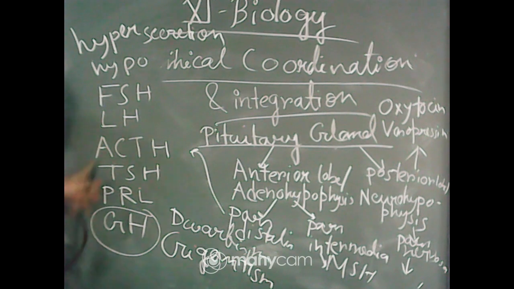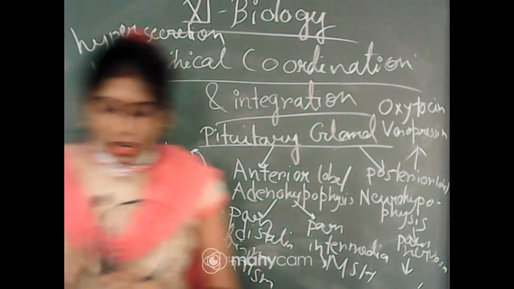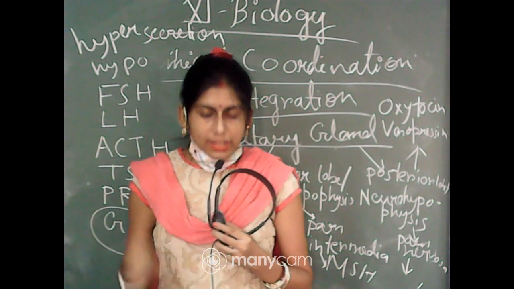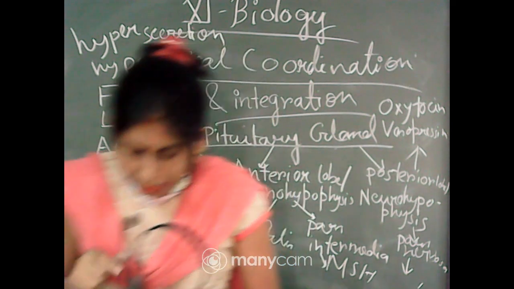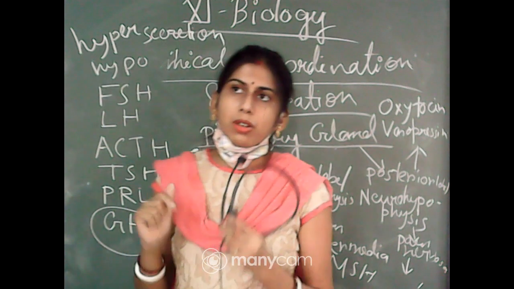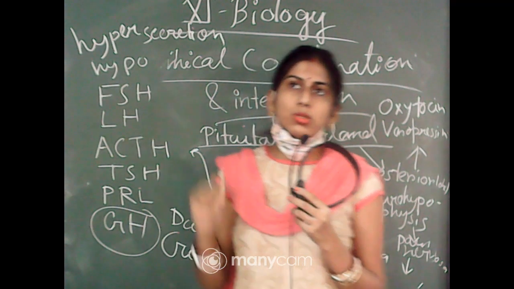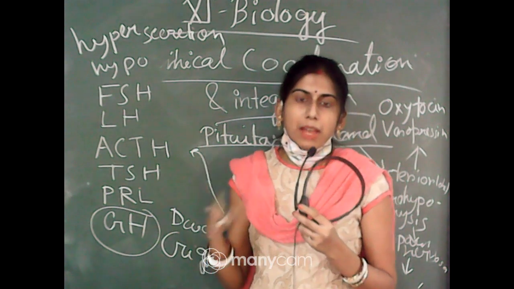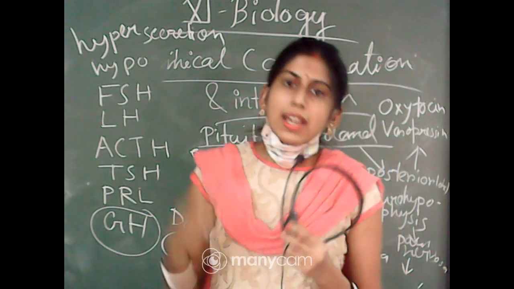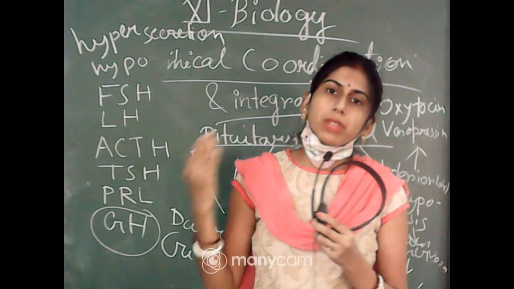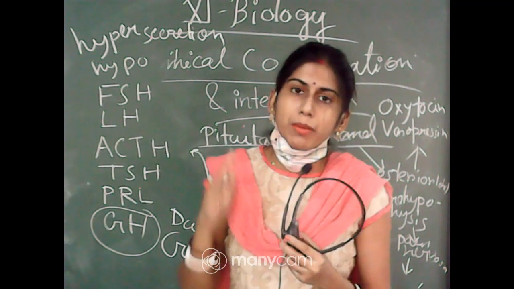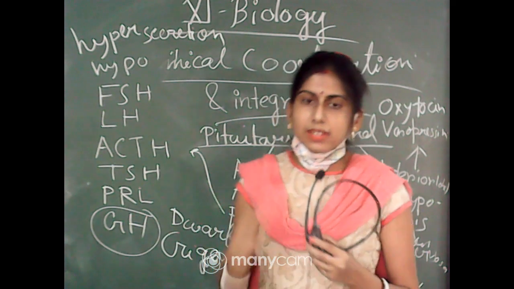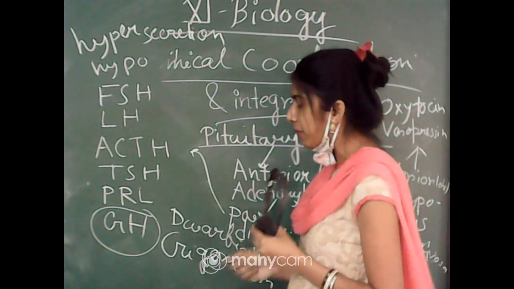Okay, now next one I will discuss is prolactin. Next hormone, that is prolactin. Prolactin regulates the growth of the mammary glands and the formation of milk in them. As you know, after the parturition or the baby birth, milk can be released from the mammary gland, and this prolactin hormone will help in the development of the mammary gland and the release of the milk from the mammary gland. It is the main role of the prolactin.